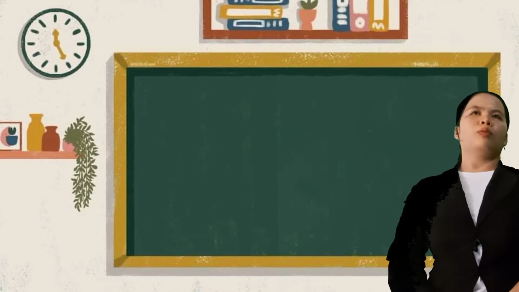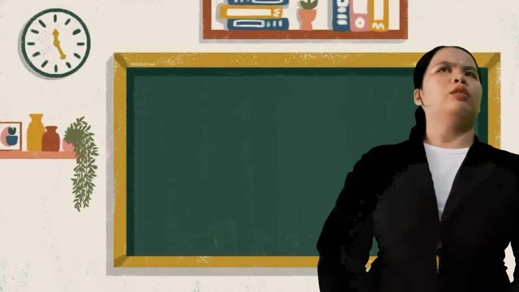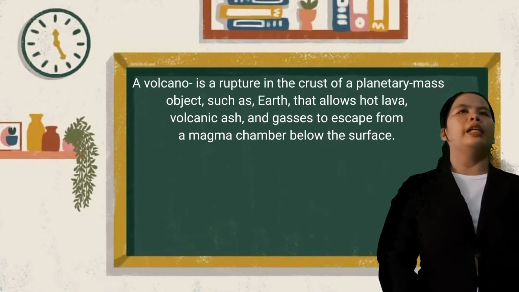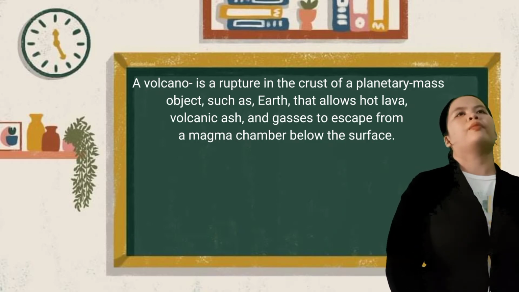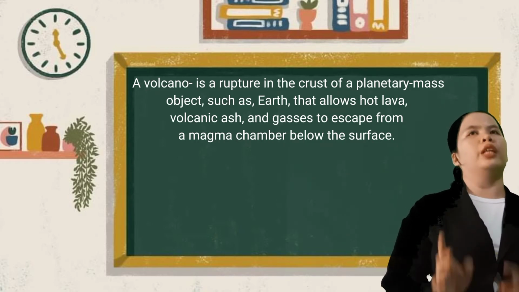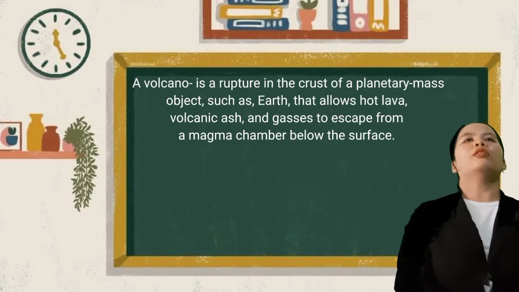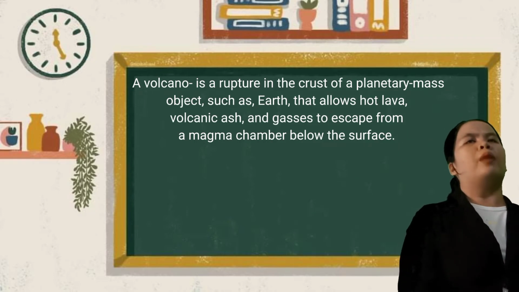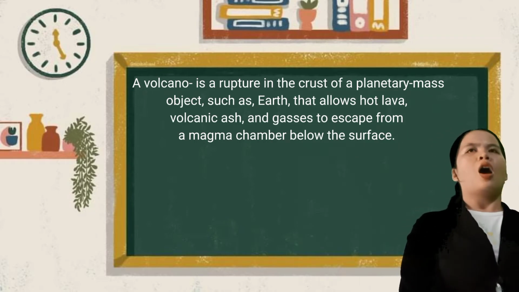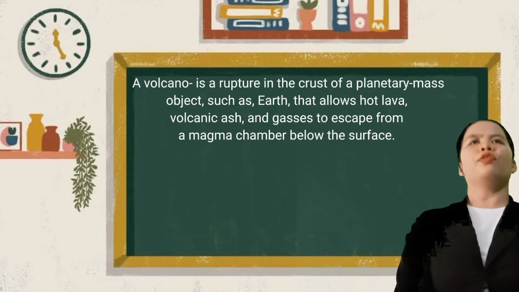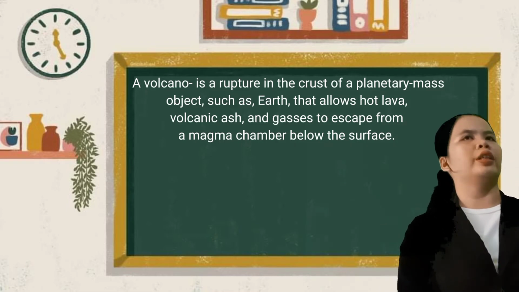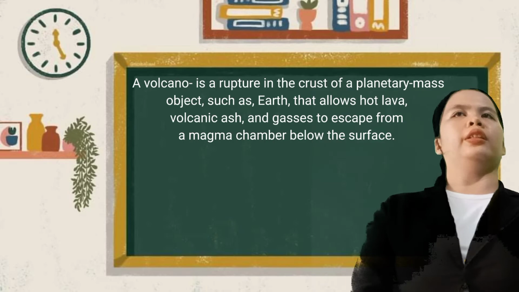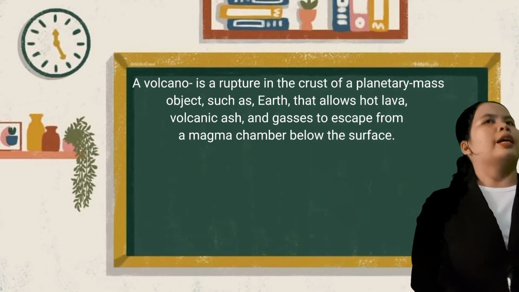Okay, very good. So next one is volcano. So what is volcano, class? Okay, very good. So volcano is a rupture in the crust of a planetary mass object such as Earth that allows hot lava, volcanic ash, and gases to escape from a magma chamber below the surface. On Earth, volcanoes are most often found where tectonic plates are diverging or converging, and most are found underwater. Okay, did you understand, class?